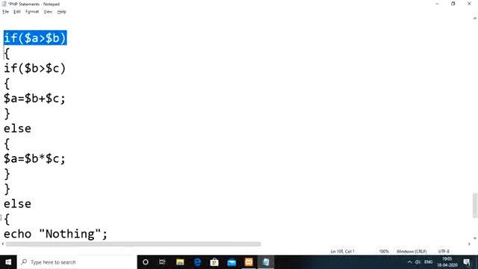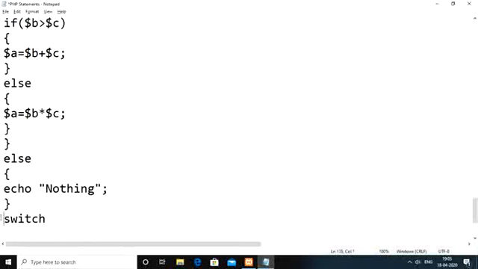Let us say the first condition itself is false, if A is less than B, in that case we simply write nothing here. That is one example for a nested if statement.